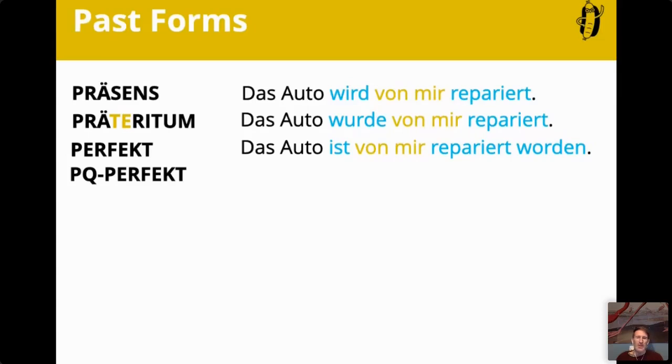And it's only one word you change. One word you put into the past. Because it's the only one you can put in the past. All the other words are already in the past. So there's only three words that you could put into the past because you can only put verbs in the past. Verbs are those blue words. Repariert is already a past participle, and worden is already kind of a past participle. So the only word you can put in the past is ist, and William and Fran have already written it perfectly.